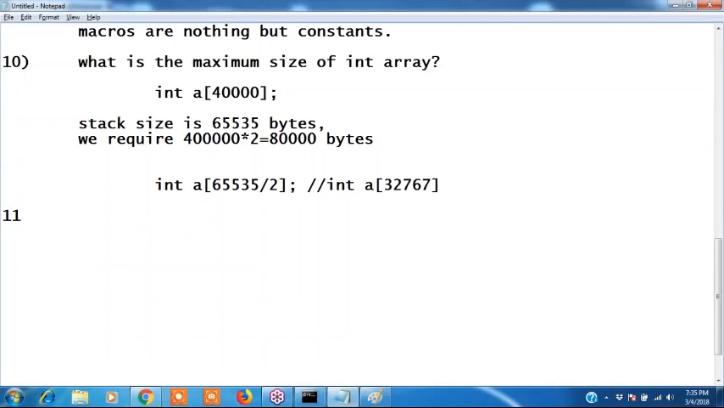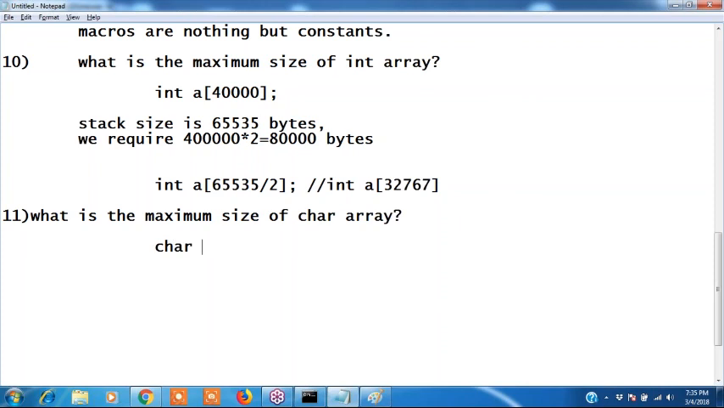In 16-bit only, we are discussing what is the maximum size of a character array. How many bytes? Can I declare 40,000? Is it valid if it is a character array? What is the maximum size? Yes, 65,535. If it is a float array, what is the maximum size? By 4.